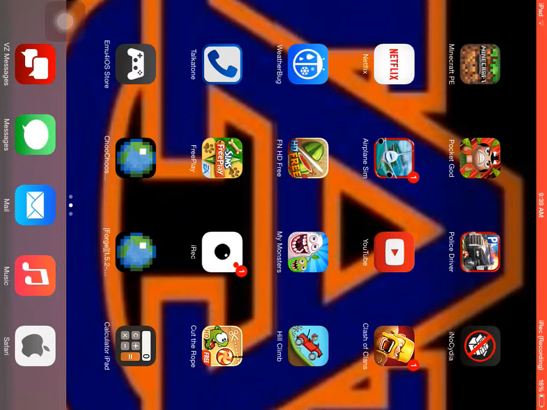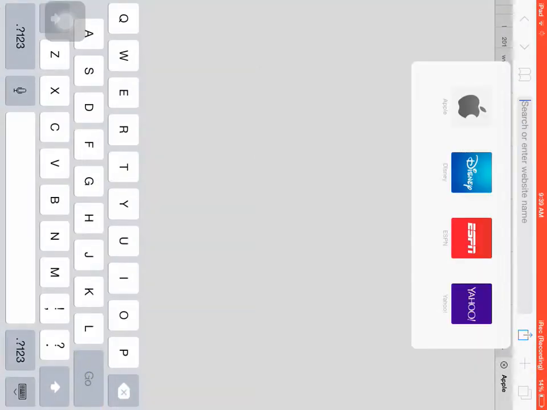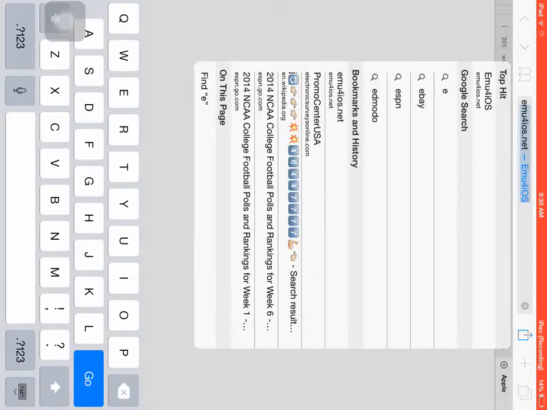Hello, I'm teaching you how to screen record. Last time I didn't figure it out, I couldn't get sound, but I figured it out.